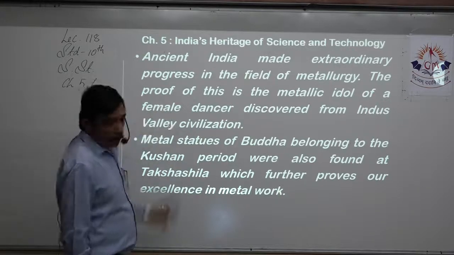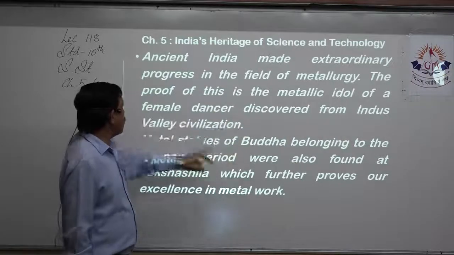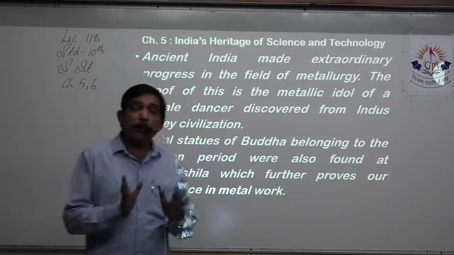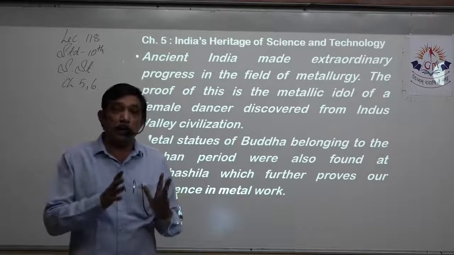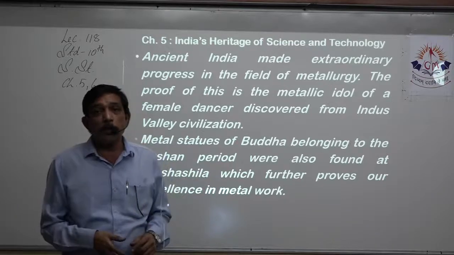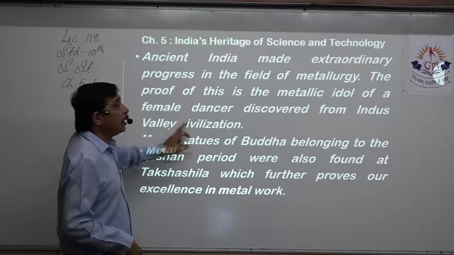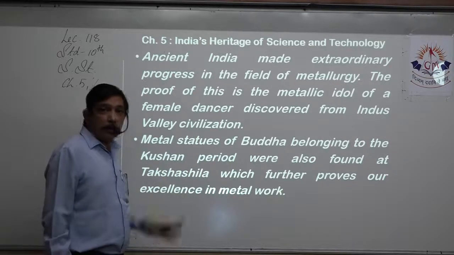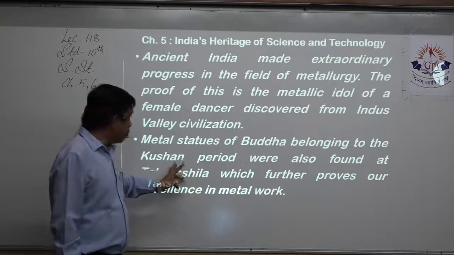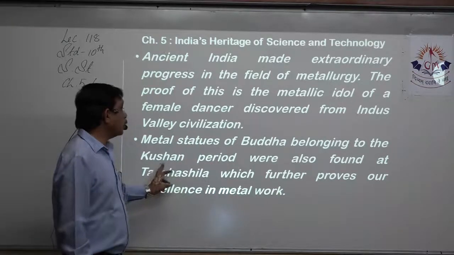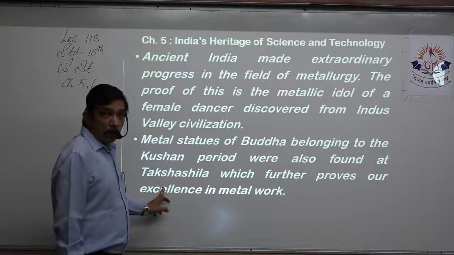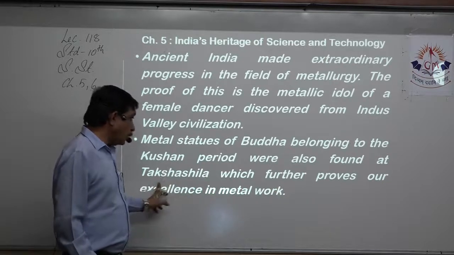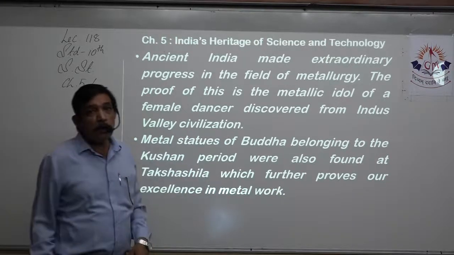The first thing to be underlined is the metallic idol of a female dancer discovered from the Indus Valley civilization. It is made out of metal. So the very first proof that metallurgy was well known 5000 years ago in the Indus Valley civilization is the finding of the metallic idol of the dancing girl. Metal statues of Buddha is the second evidence. This is important for objective. Metal statues of Buddha belonging to the Kushan period were found at Takshashila, which further proves excellence in metal works. You have got to remember 3 things: metal statue, Buddha, Kushan period, Takshashila.